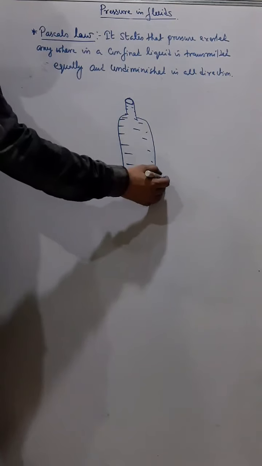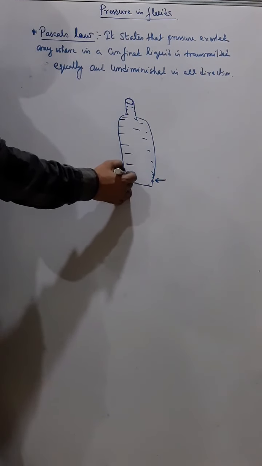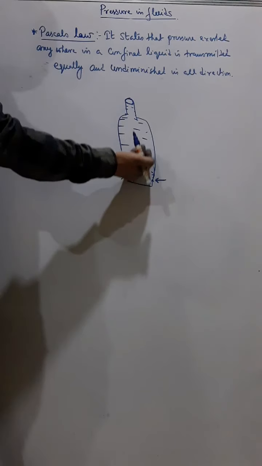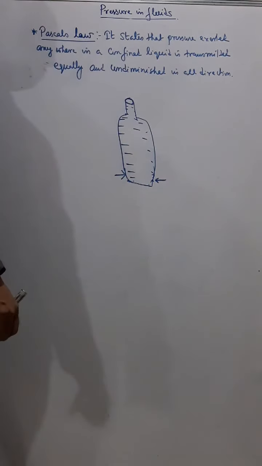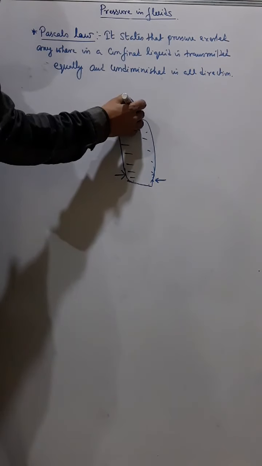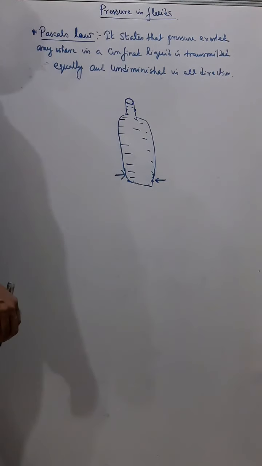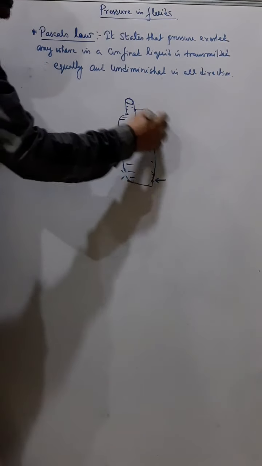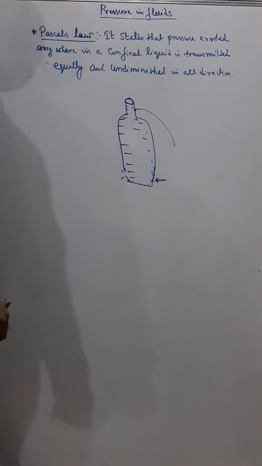Now you apply pressure on any part of the bottle, like I am pressing, then that pressure is transmitted equally in all directions. How can we understand? If I make a hole here, suppose at the neck, and I press here, we'll see the water flowing from here.